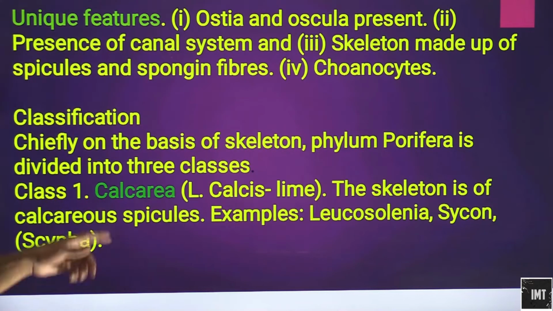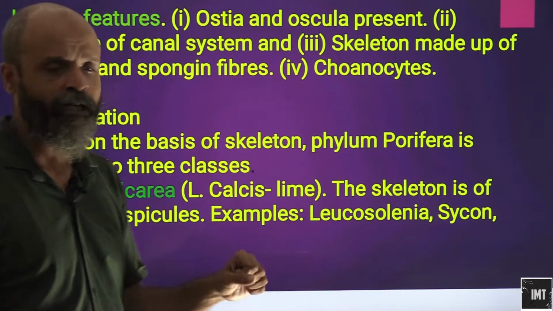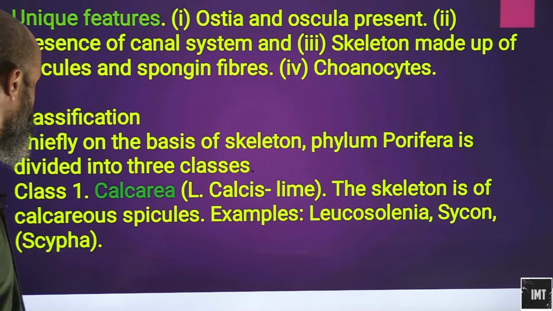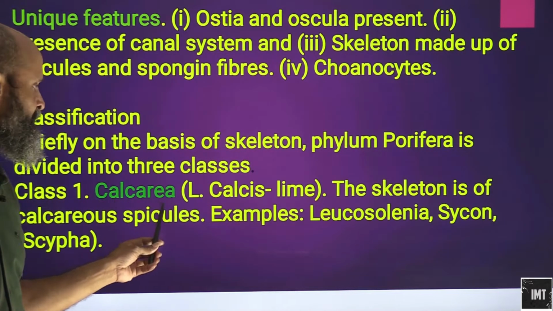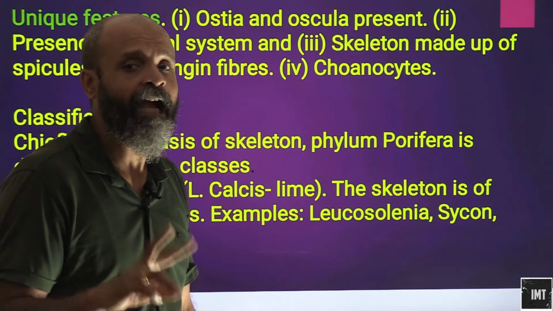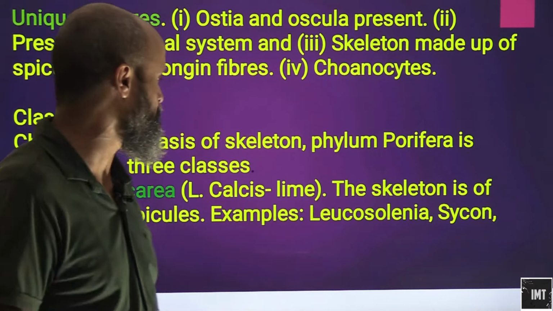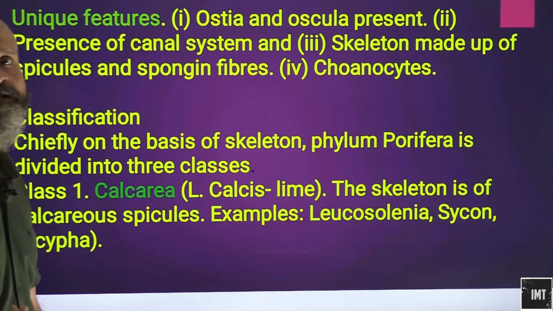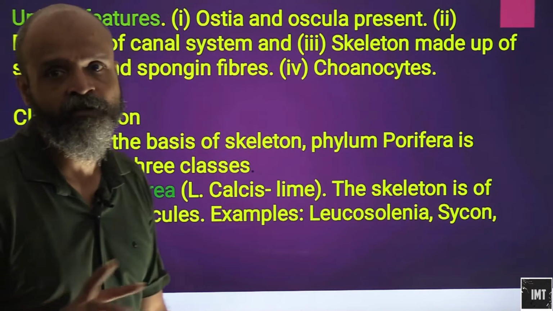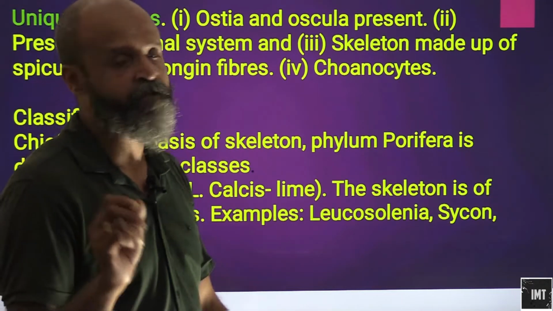Classification: how have they been included in the main group? Chiefly on the basis of skeleton, phylum Porifera is divided into three classes. What are the three classes? Class 1 is Calcaria. This is only on the basis of the skeleton. Spicules and spongin fibers are present, and they can be either calcareous or siliceous. Here the skeleton is calcareous spicules, meaning made up of calcium. Examples are Leucoselenia and Cycon.